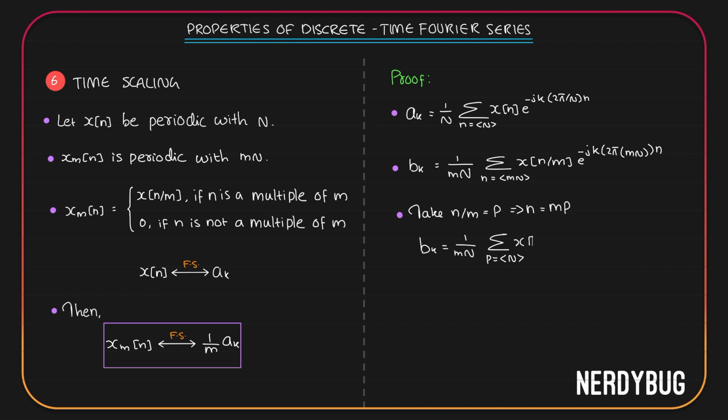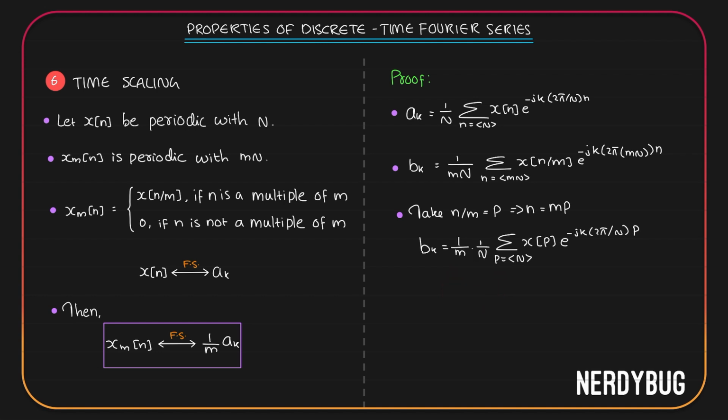X of n by m will become x of p e raised to minus jk 2 pi divided by mn. N now is mp. We have an m over here, we have an m over here, they get cancelled. We have 1 by mn. I'll write it as 1 by m multiplied by 1 by n.